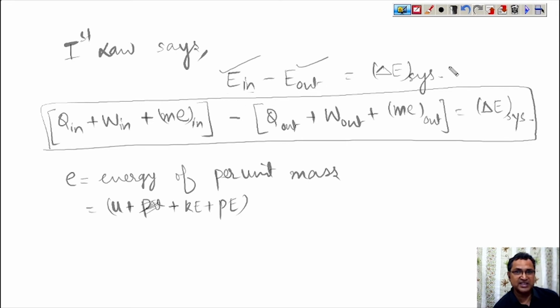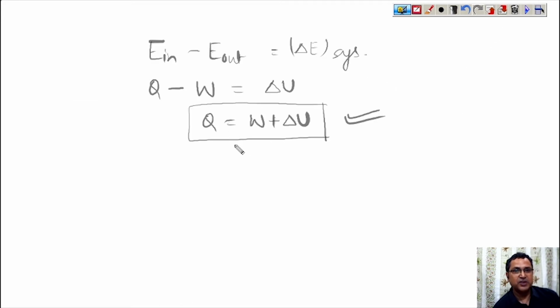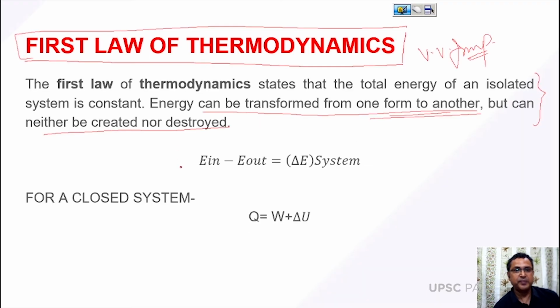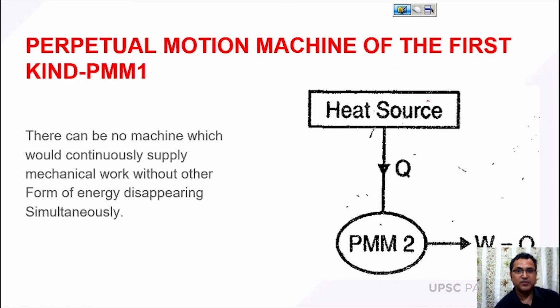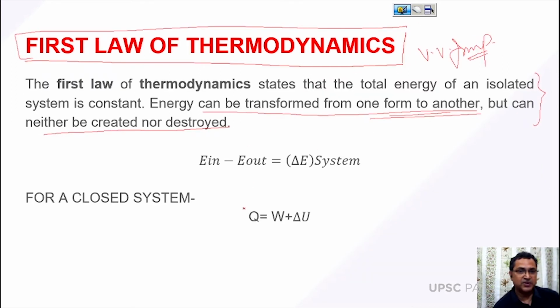So in a broader sense, this is the first law of thermodynamics, but for a closed system we generally use Q equals W plus delta U under some assumptions, and I have already explained those assumptions to you. So for a closed system, Q equals W plus delta U. You have to remember that under some constraints.